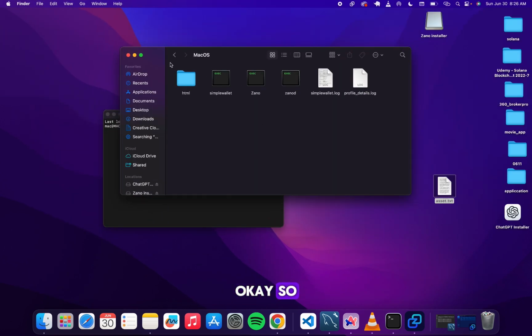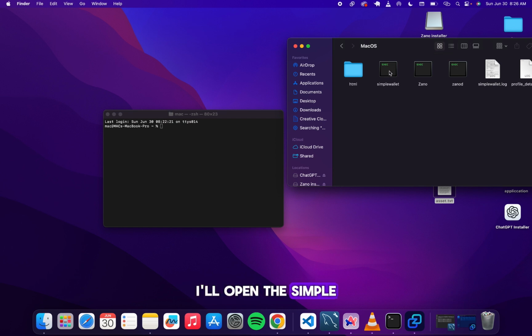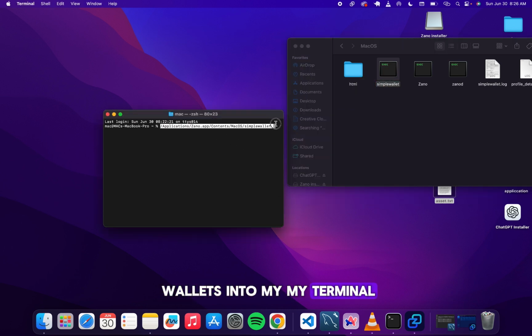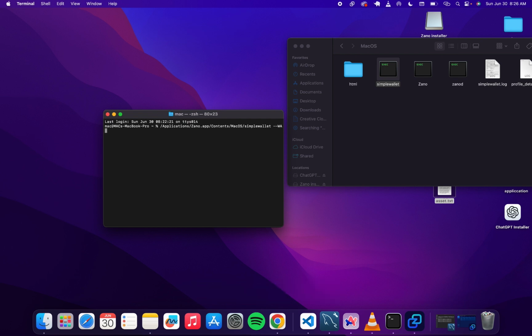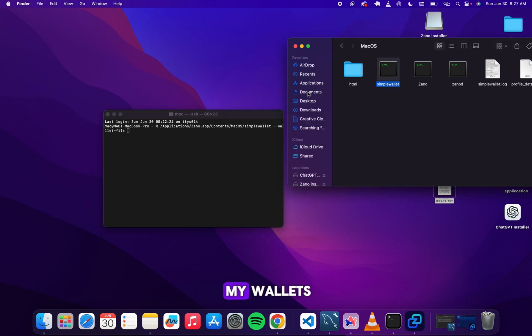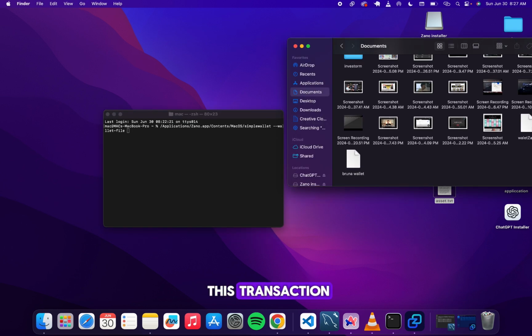Okay, so I'll open the simple wallet into my terminal. I'll give it dash wallet file. Then I'll specify the wallet I'm going to use for this transaction.